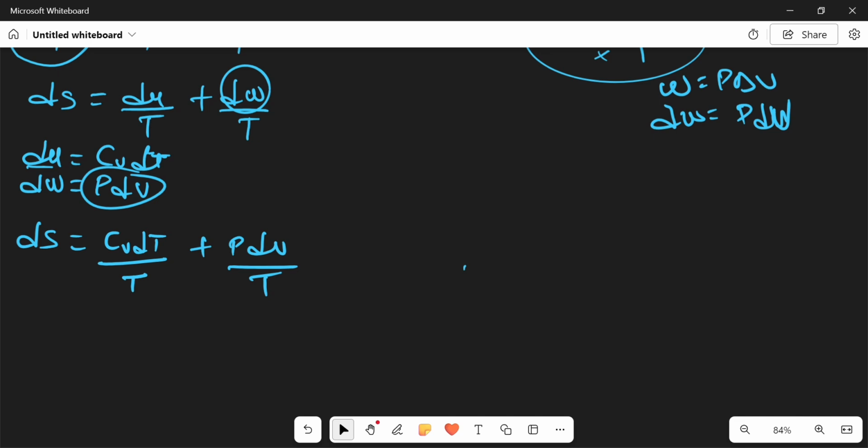After this, don't forget I'm trying to get a formula that relates my entropy to my temperature and my volume. So what's giving me an issue here is my P. I don't want to see P there. I want to change it to volume. Now from the ideal gas law, we know PV is equal to nRT. Good. And now we are talking about just one mole, where n is equal to 1.